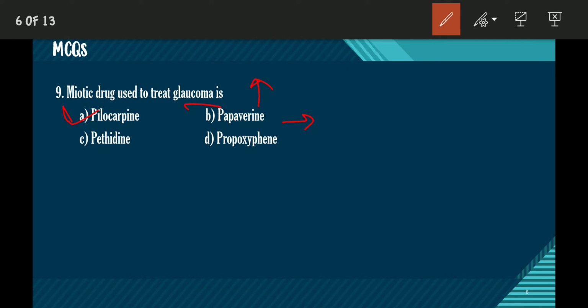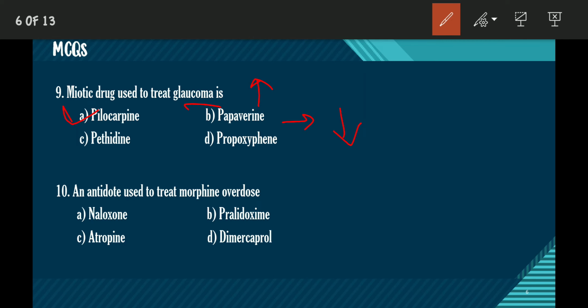Papaverine is a vasodilator. In the case of pilocarpine, it constricts the blood vessels, but in the case of papaverine, it relaxes the muscles. So it is used as a relaxant. Pethidine and propoxyphene are opioid analgesics. So the answer of this question is pilocarpine. Let us move to the next question.